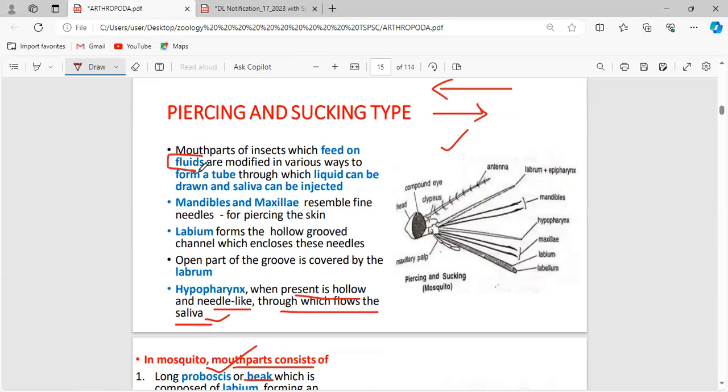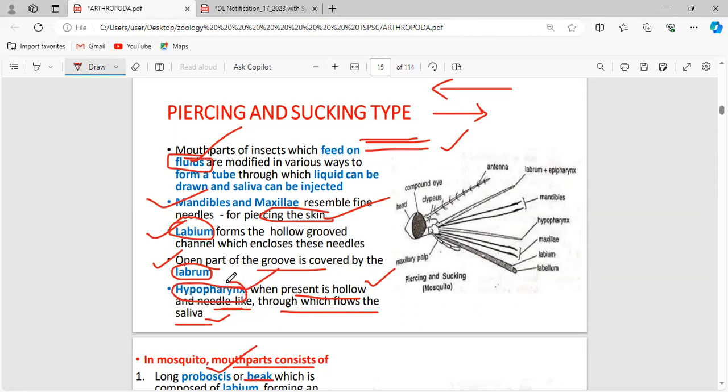So they are going to feed on fluids. For that, it has to make a tube, and that tube is made by the proboscis. Here the mandibles and maxillae are very well developed. They are going to pierce the skin. The labium forms the channel through which the blood can flow back to the mosquito body. The open part of the groove is covered by the labrum. And the hypopharynx, which is again a tongue-like structure, is hollow and needle-like. It acts like a tongue, right?